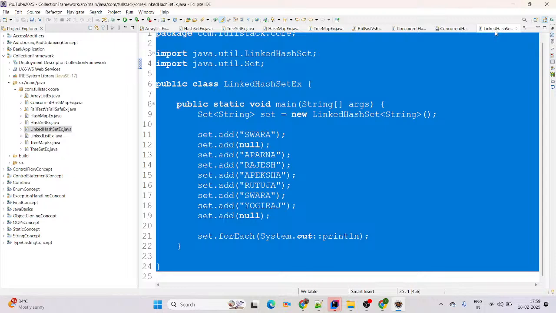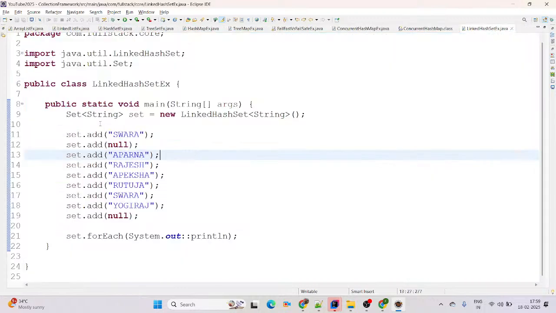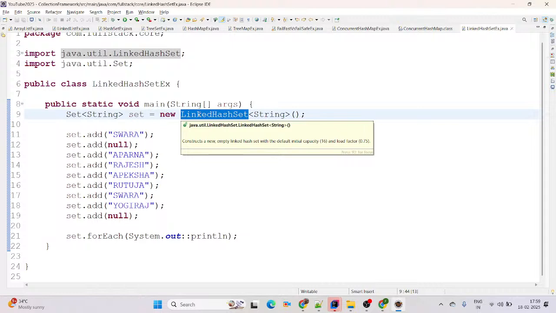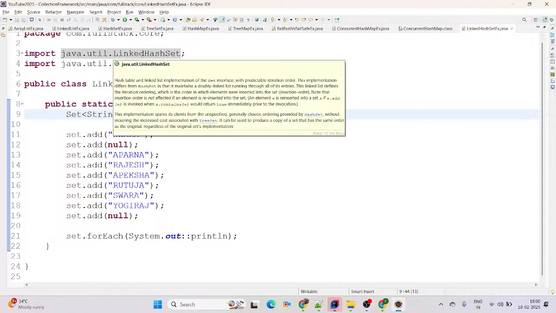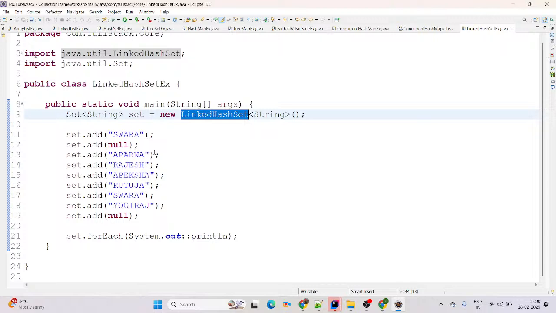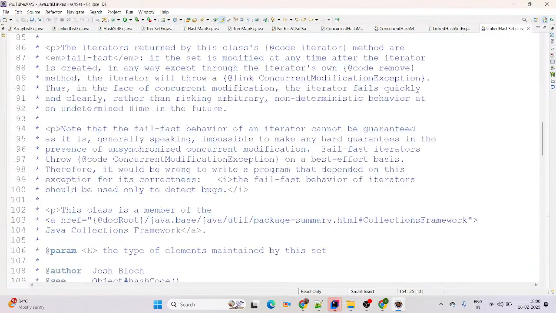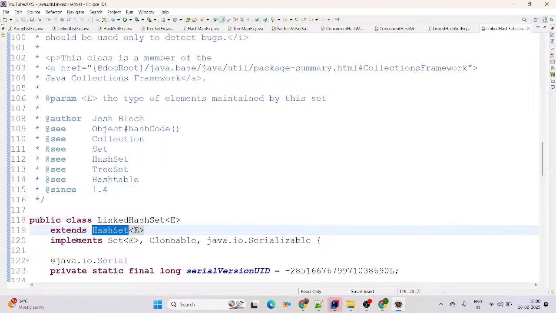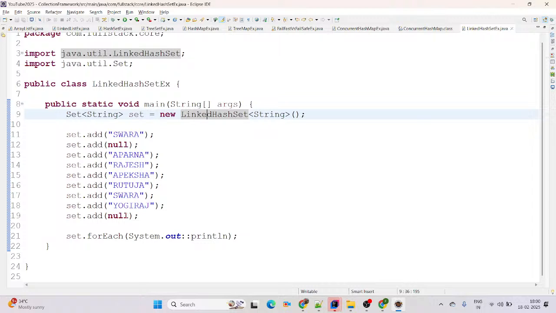See, LinkedHashSet is non-synchronized and it follows the insertion order. And if any null element comes there, whatever features are in HashSet are already available in LinkedHashSet. LinkedHashSet is a class coming from the java.util package. LinkedHashSet class comes in which Java version? Since 1.4. LinkedHashSet class comes in Java 1.4 and it extends the HashSet class and implements which interface? The Set interface.